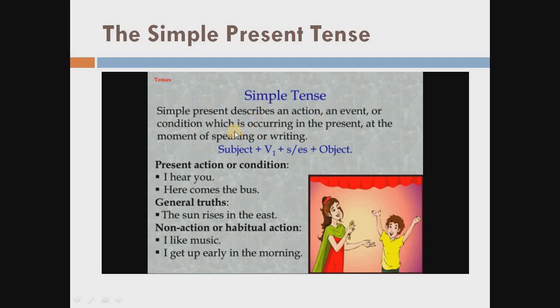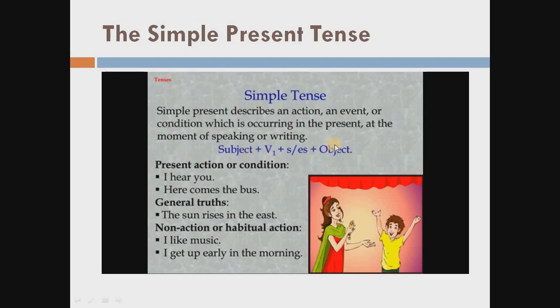It means this simple present tense always describes the action, an event or the condition, but which is occurring in the present at the moment of speaking or writing. Or we can say that the simple present tense is used to describe an action that is regular, true or normal also.